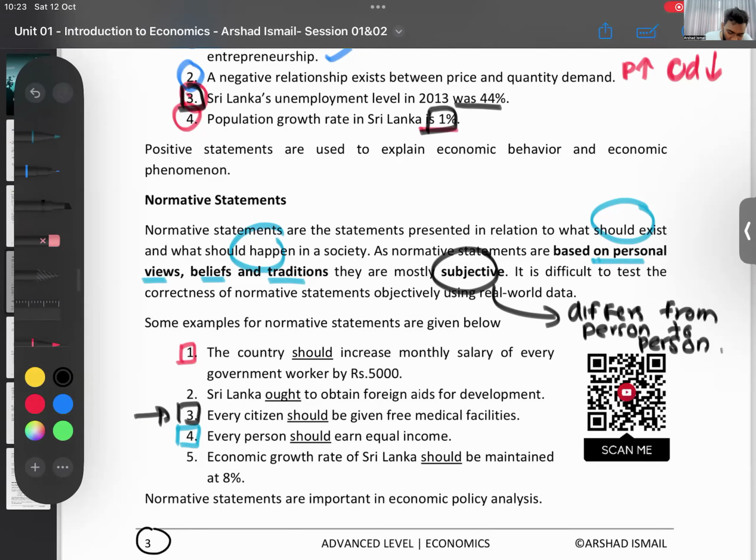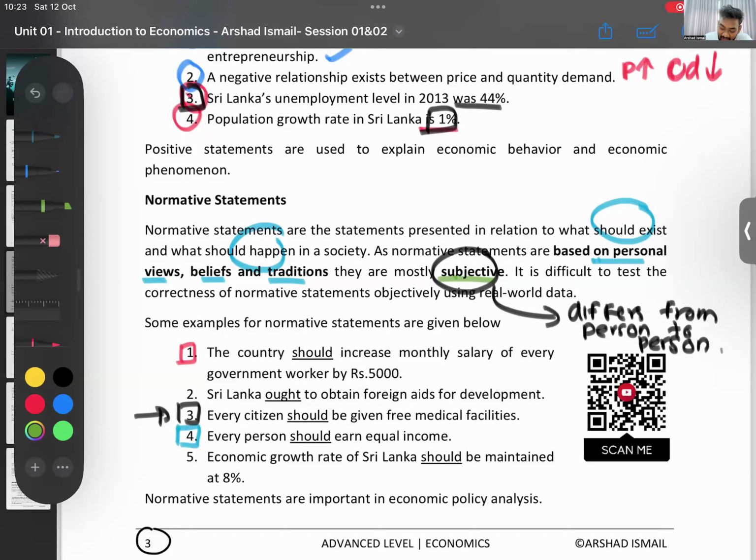We'll go through normative first and then I'll come to the others. Normative statements are statements presented in relation to what should exist and what should happen in the society. They are saying, okay, we should increase government salary. We should do this. We should do that. As normative statements are based on personal views, beliefs, and traditions, they are mostly subjective. What does subjective mean? Differs from person to person. My view is not your view. I am saying do it this way, you're saying no, no, do it that way. It is difficult to test the correctness. You can't test and see whether this is correct or wrong.